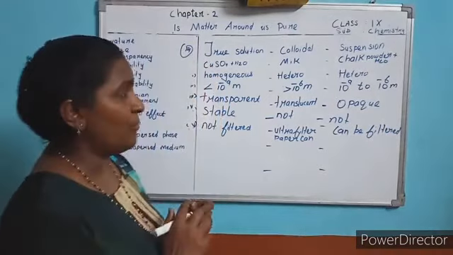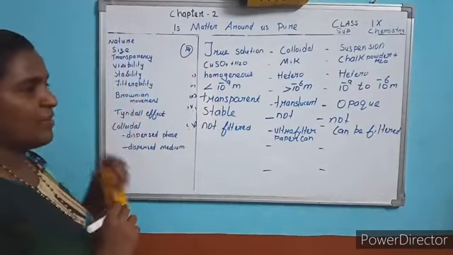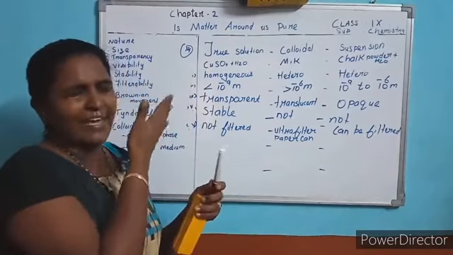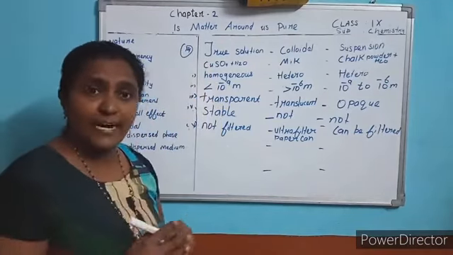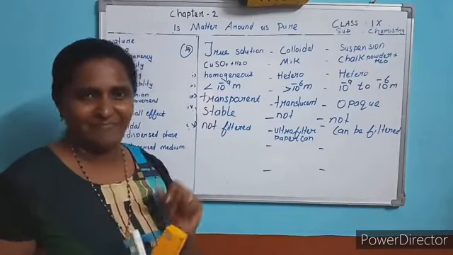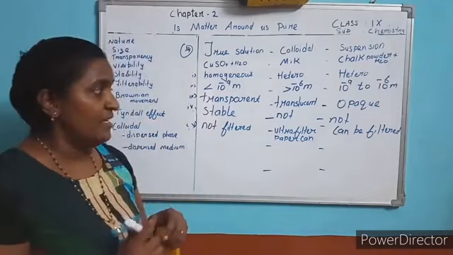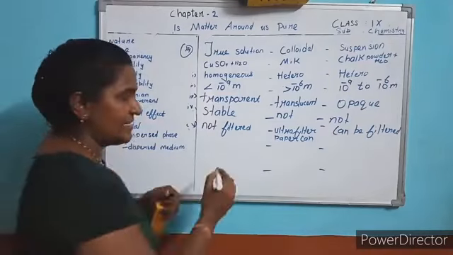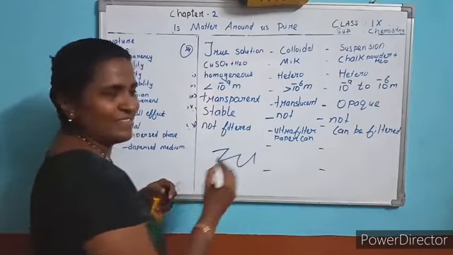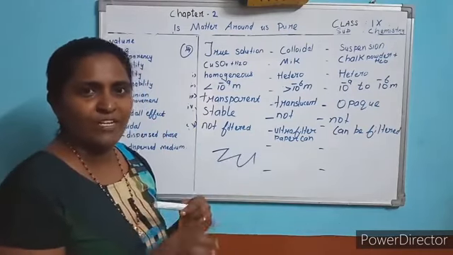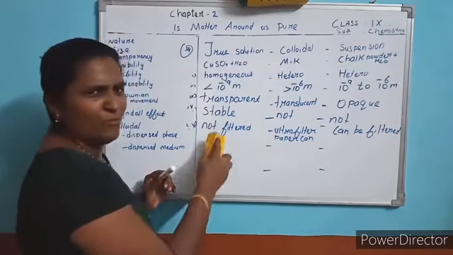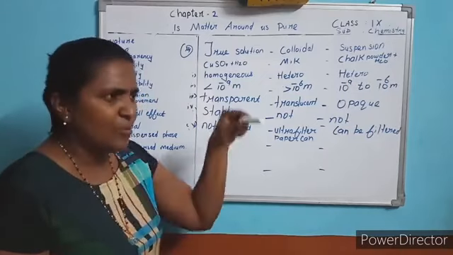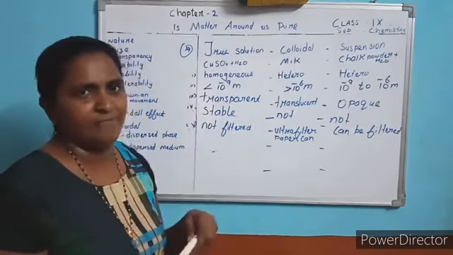Okay. The next property is Brownian motion. It is named after a scientist's name. What does Brownian motion mean? Zigzag movement of particles. Here you cannot see the movement of particles. In a true solution, the movement of solute particles you cannot see.